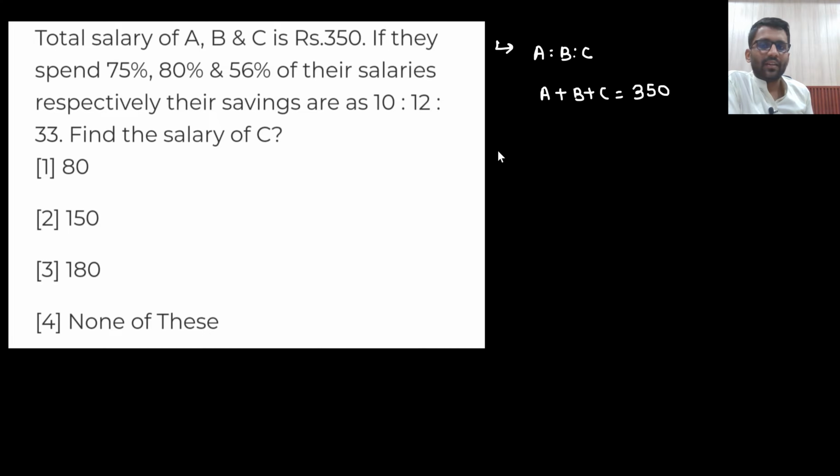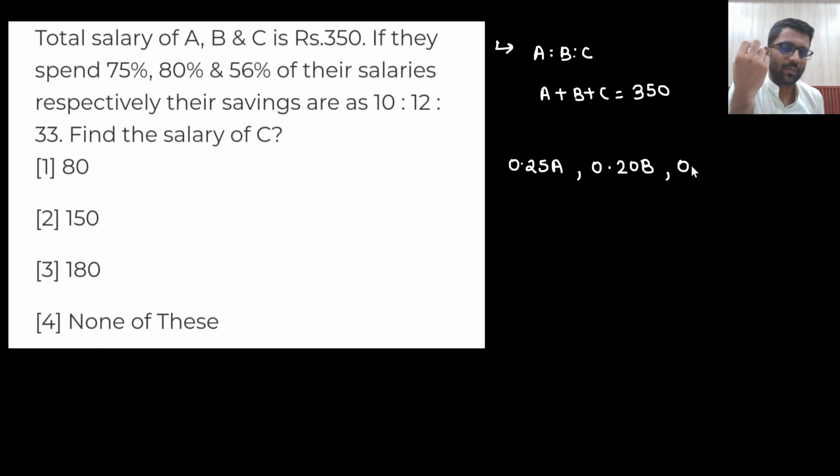If A has spent 75%, then how much percent is he left with? If you have covered the percentage chapter, then it is good. If you haven't, then it will be covered in the next chapter, or you can cover it before as well. So if he has spent 75%, that means he is left with 25% only. So 25% of A. This guy is left with 20% only, and the other guy is left with 44% only.